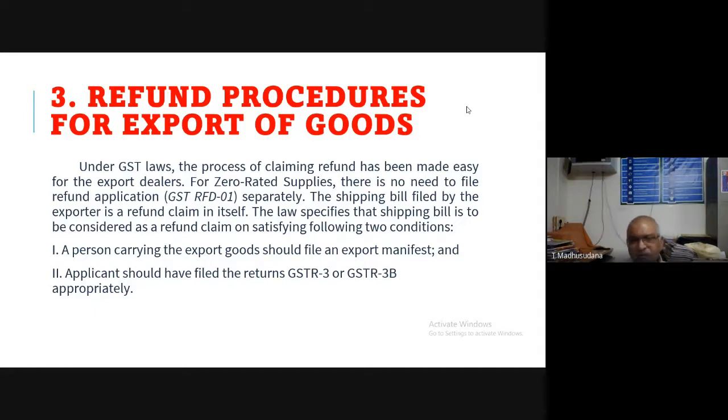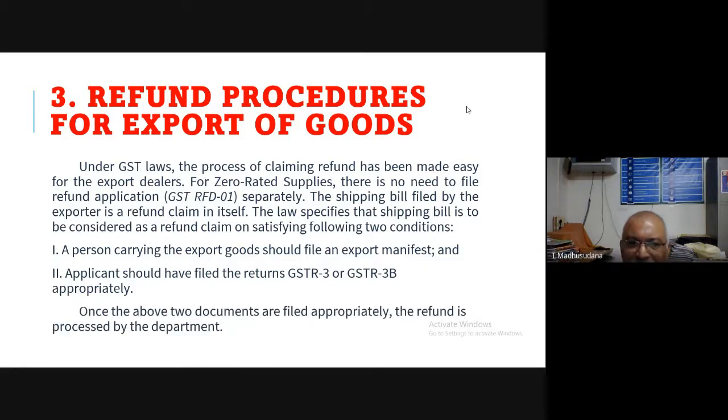Unless he files returns, he cannot claim or satisfy the refund claim. Once the above two documents are filed appropriately, the refund is processed by the department. The department will process the refund claim.